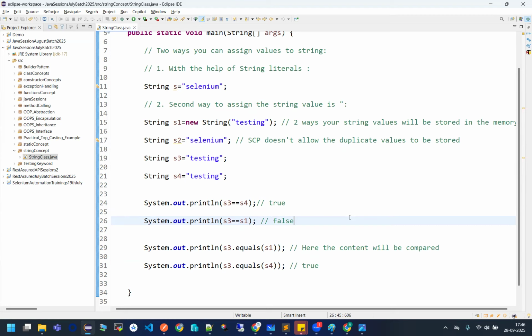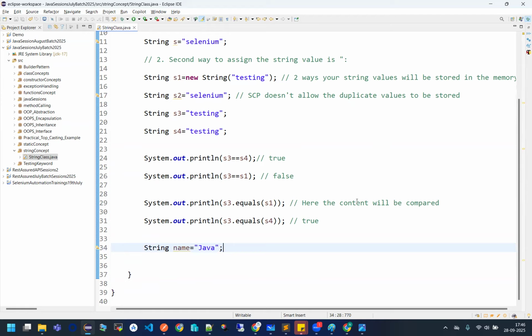Okay? Now tell me one thing. How many values will be created in this case? I am writing String name is "Java". Tell me how many values will be created, one or two? In this case, one value will be created. But now, if I'm saying String name = new String("Java"), tell me how many values will be created inside the memory?